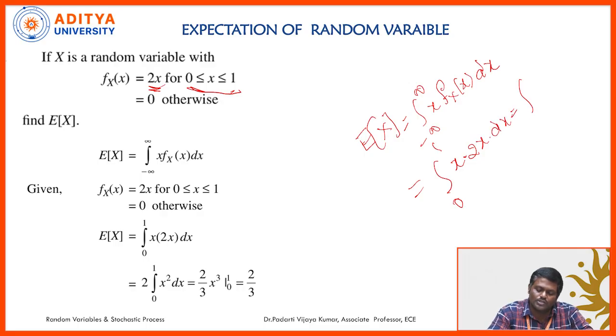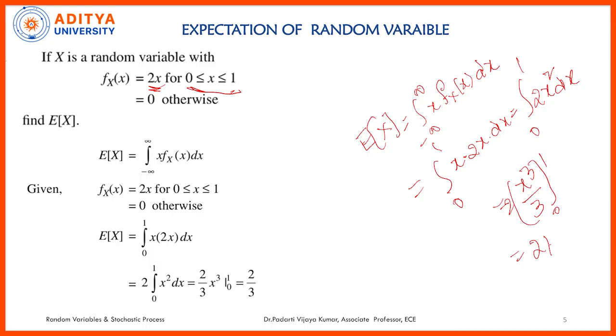So it is equal to integral 0 to 1, 2x square dx. The integration of x square is x cube by 3, and 2 is already there, with limits from 0 to 1. We will get 2 by 3. So this is how we can apply the expectation formula for a continuous random variable.